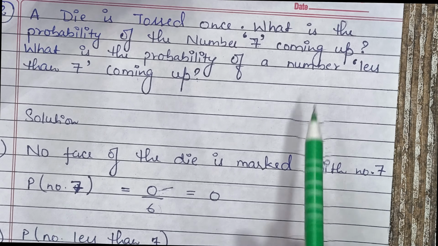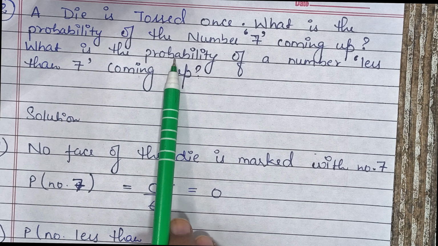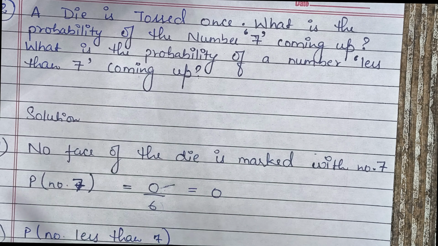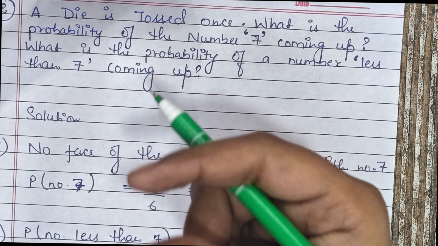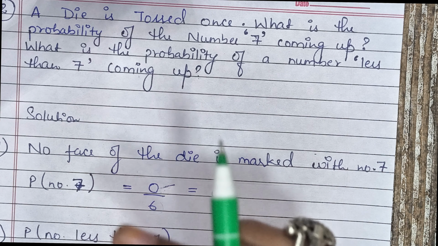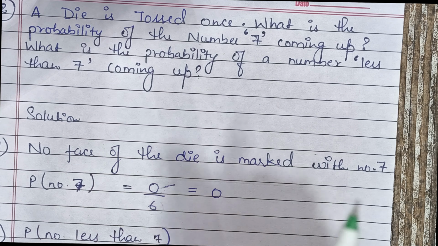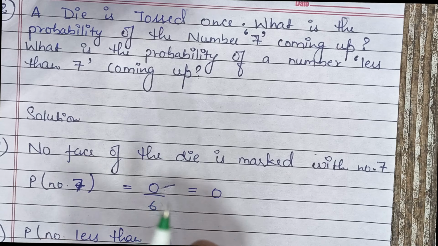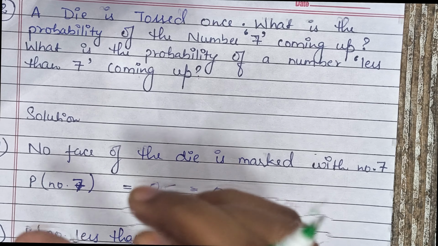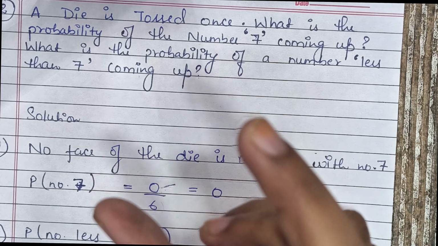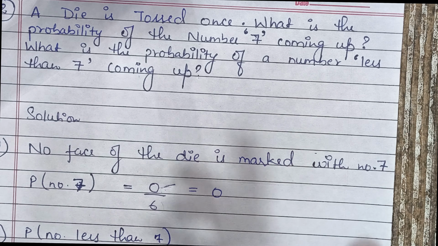Next part of the question is, what is the probability of a number less than 7? What is the chance of occurrence of a number which is less than 7? Now let's understand, on a die, all the numbers given are from 1 to 6, which are obviously less than 7. So favorable outcomes, that means which match the question, are all 6 numbers, क्योंकि सारे 6 numbers जो हैं वो less than 7 हैं.